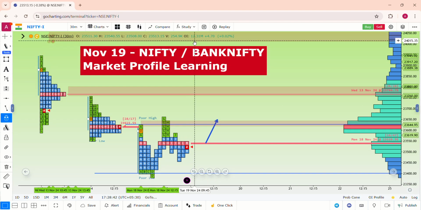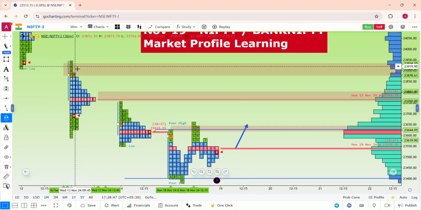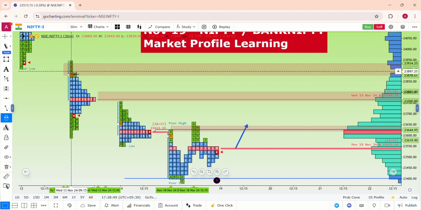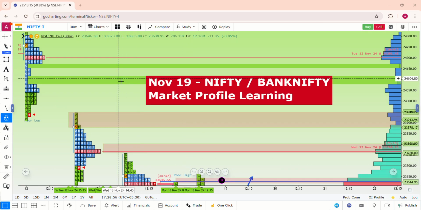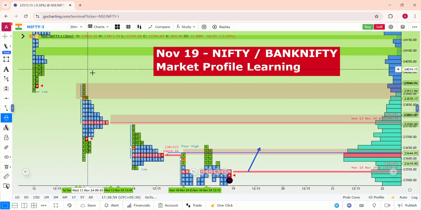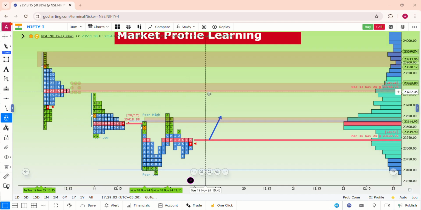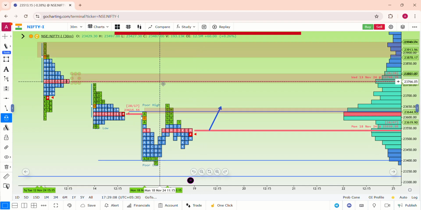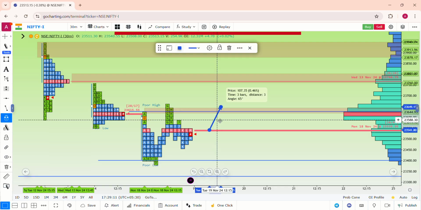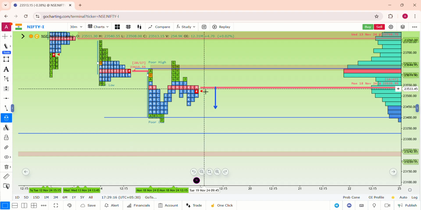The third level of resistance for Nifty is definitely the excess. This is called a selling excess, where we could find the selling excess from 23,900 to 950 zone. This could be a rejection zone for Nifty. On top of it, we do have selling single prints and POC and all for rejection, but that is not needed for the current time. As of now, the resistance for Nifty is of three levels, but the most important level is this POC, that is 23,800.